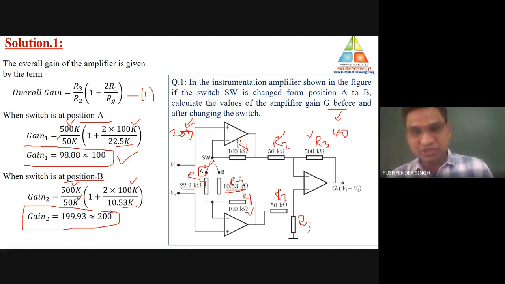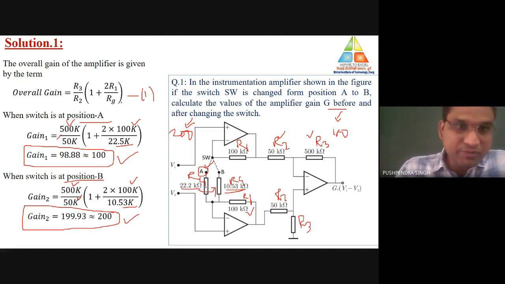So what is the conclusion of this question? If the value of Rg, the value of the potentiometer, decreases, there is an increment in the value of gain. Is it clear now? As we decrease the value of potentiometer resistance, the value of gain of the instrumentation amplifier increases. Similarly, as we increase the value of Rg, the value of gain decreases.